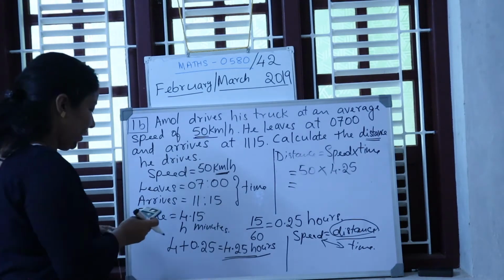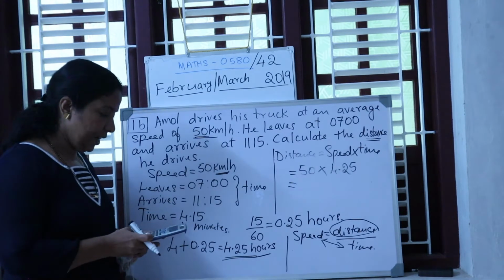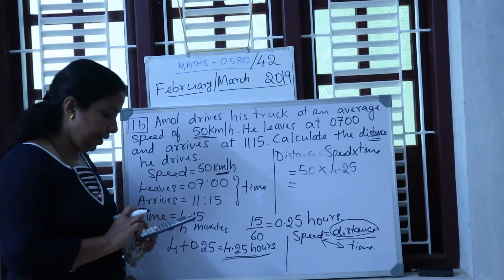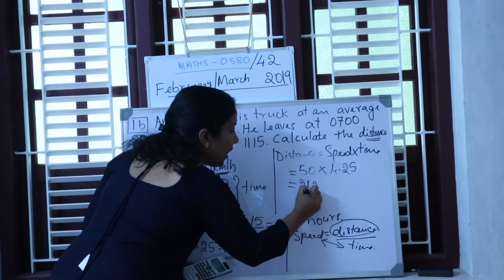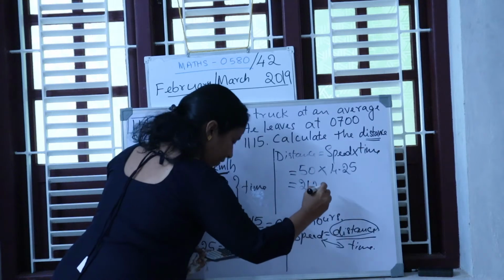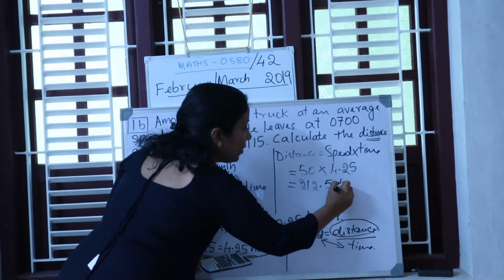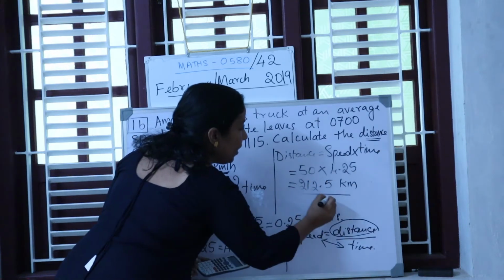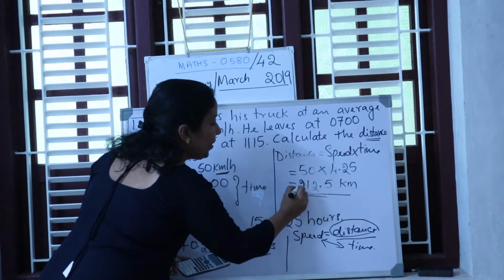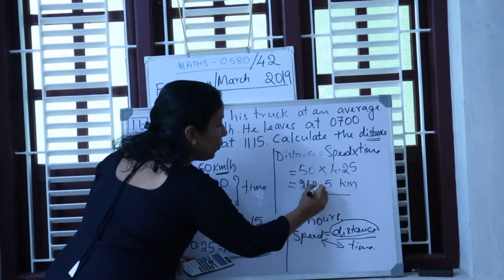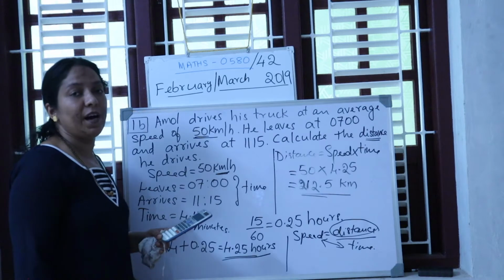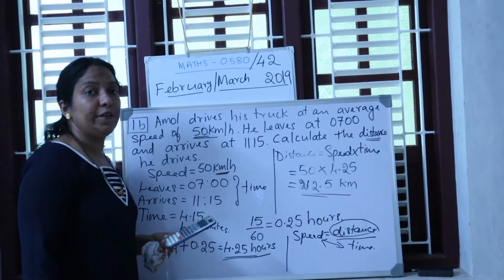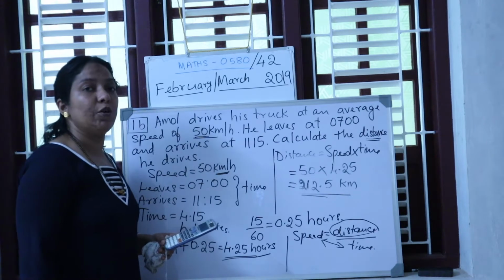So just multiply, that is 50 times 4.25 equals 212.5 kilometer. Okay, why is it in kilometer? 212.5 kilometer, because the unit given is kilometer per hour. The SI unit for distance becomes kilometer.